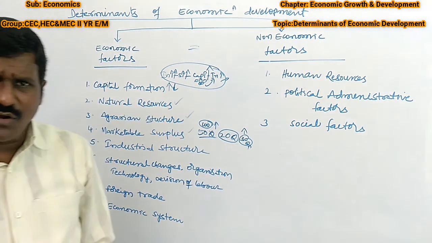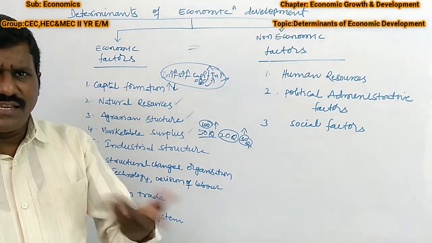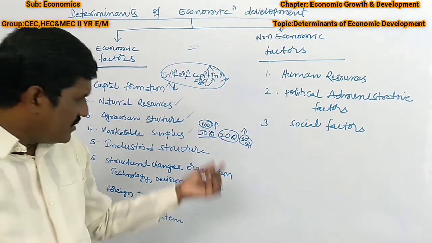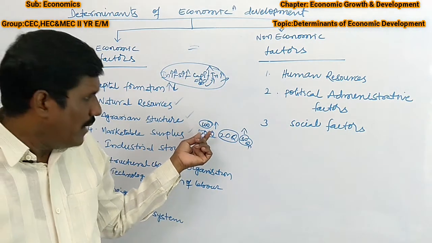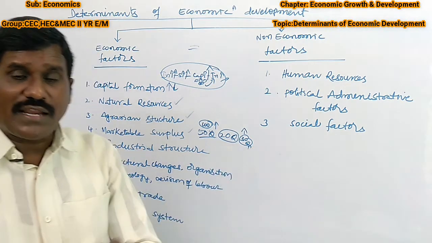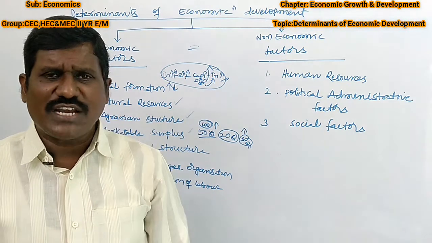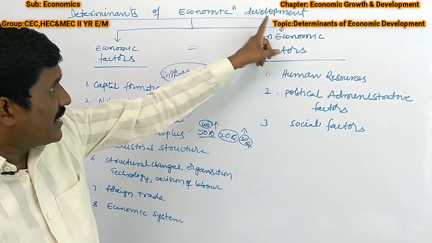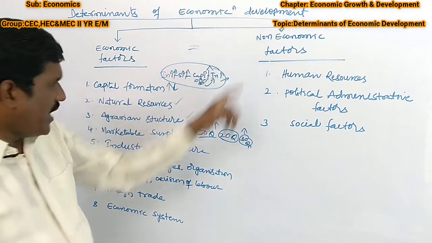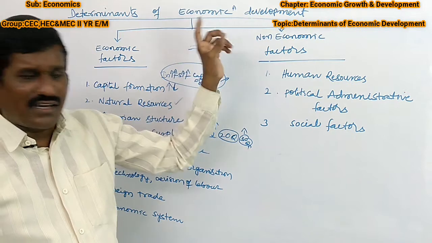How can we get more and more quintals in agriculture? By adapting new technology, machineries and sophisticated technology, we can get more productivity. By getting more productivity, the marketable surplus will also increase. When the marketable surplus increases, automatically our national income, per capita income and standard of living will also increase. Automatically, it is possible to increase the economic development. So marketable surplus is also one of the determinant factors.